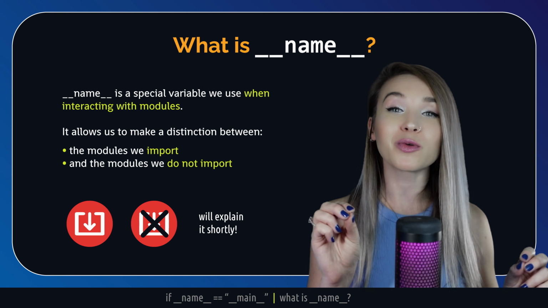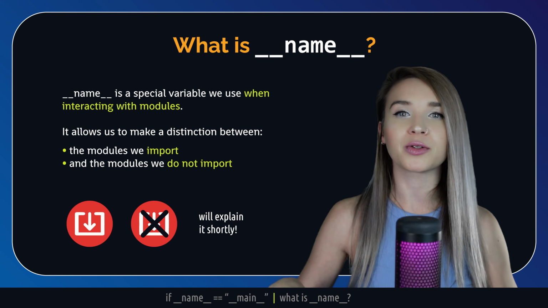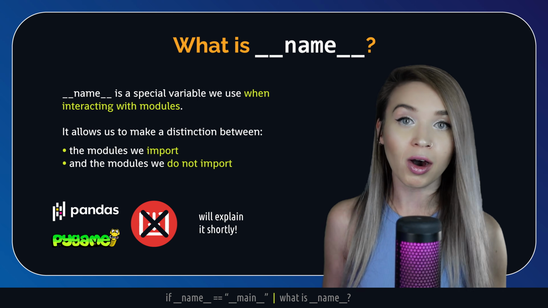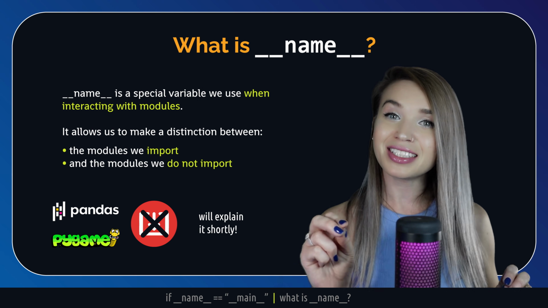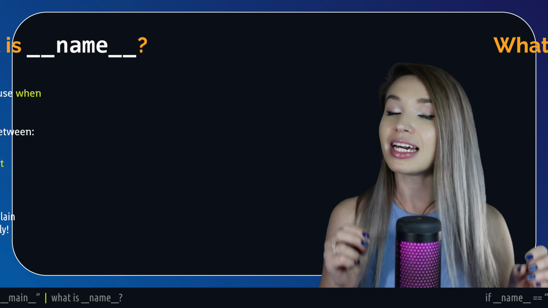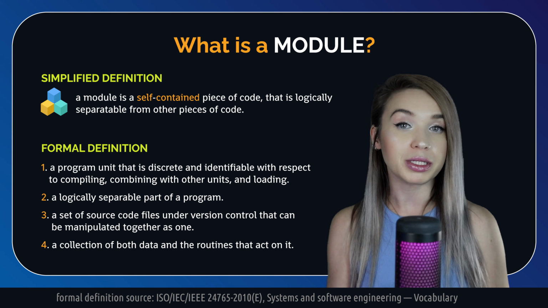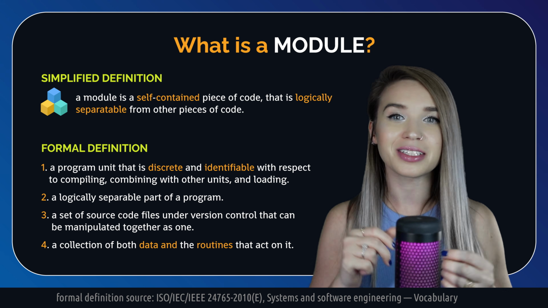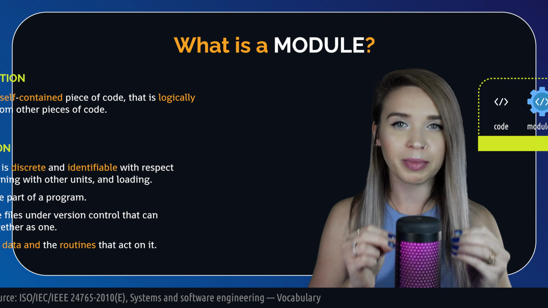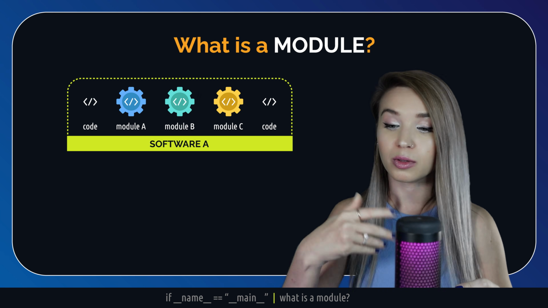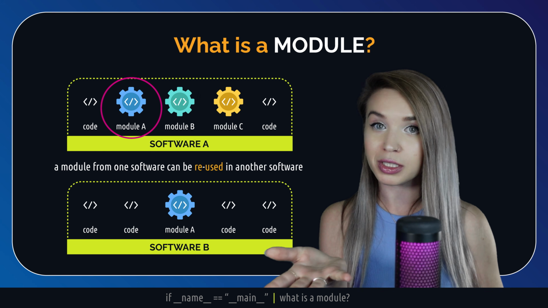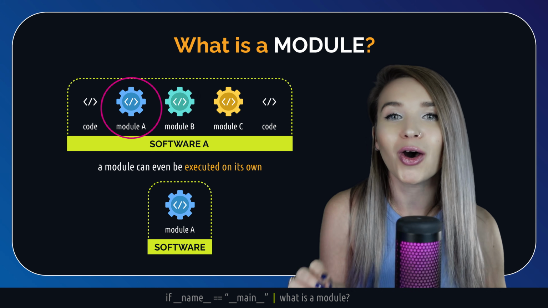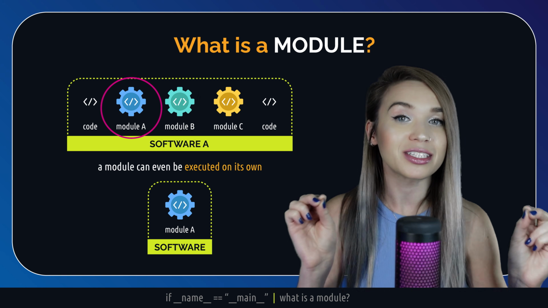Now, so far, I was using the term module to describe packages and libraries, such as pandas and pygame and so on. However, this is not the only definition of a module. A module is a self-contained piece of code. It is logically separable from other pieces of code. It is so independent that we can copy a module from one program and reuse it in another program, or we can even execute it all on its own without any other code surrounding it.